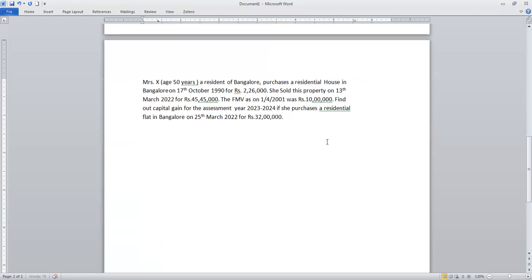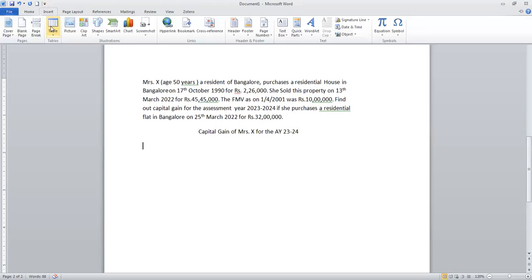Now we are going to calculate the capital gain. The heading is capital gain of Mrs. X for the assessment year 23-24. Now I'm going to insert the table.